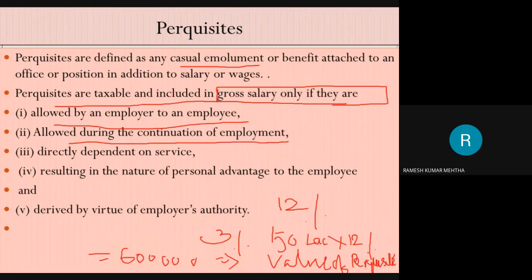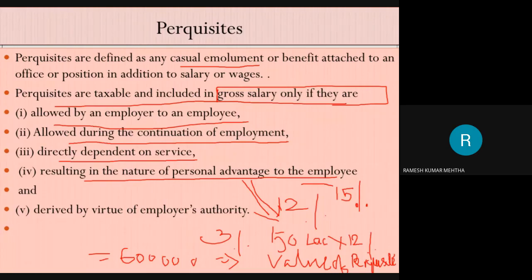Number three, it is directly dependent on service and results in a natural and personal advantage to the employee. Here, there is an advantage to the employee because if he would have drawn or taken a loan from the bank, he would have paid 15% interest on the loan taken for housing finance.